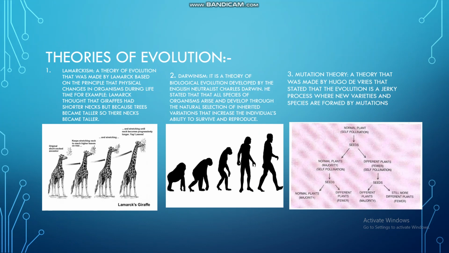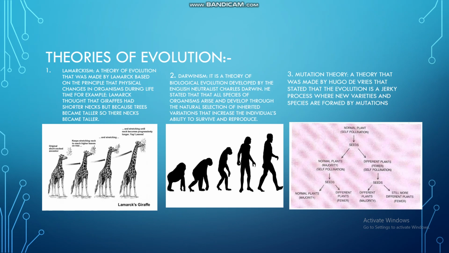Next, we'll talk about the theories of evolution. First, Lamarckism, a theory of evolution that was made by Lamarck based on the principle that physical changes in organisms occur during lifetime. For example, Lamarck thought that giraffes had shorter necks, but because trees became taller, their necks became taller.